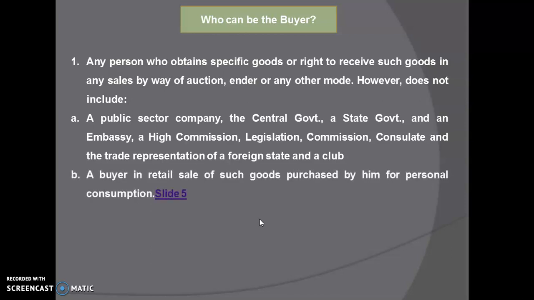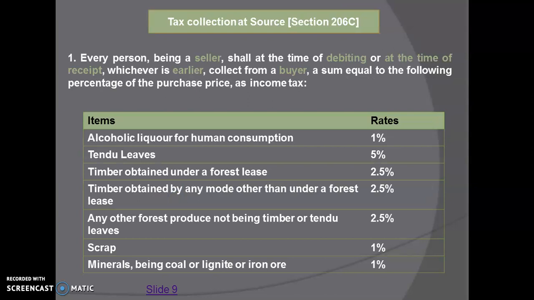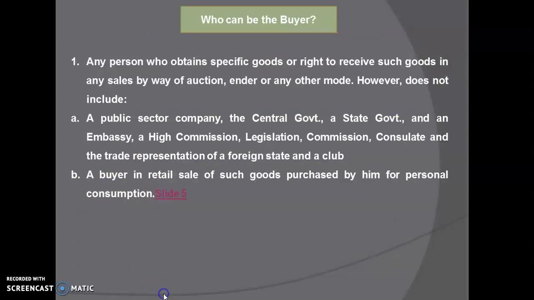Okay, and a buyer in a retail sale of such goods purchased by him for personal consumption. In this slide he is talking about these commodities for personal consumption: any alcoholic liquor, tendu leaves or timber. Let's just understand with the help of an example.